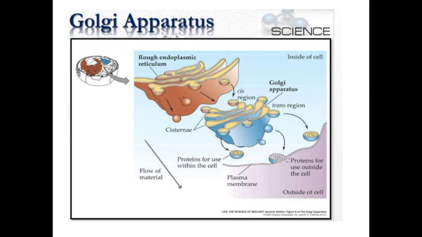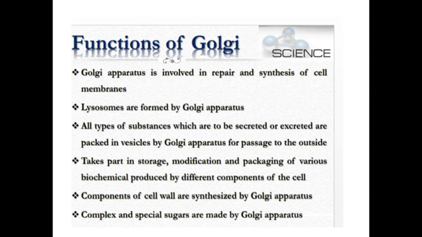So this endoplasmic reticulum helps in the formation of the cisternae, and from the cisternae the Golgi apparatus emerges, and this Golgi apparatus is used for storing the protein for later use, and some biochemical substances are also stored inside the cell with the help of the Golgi apparatus. Let us see the function of the Golgi apparatus.